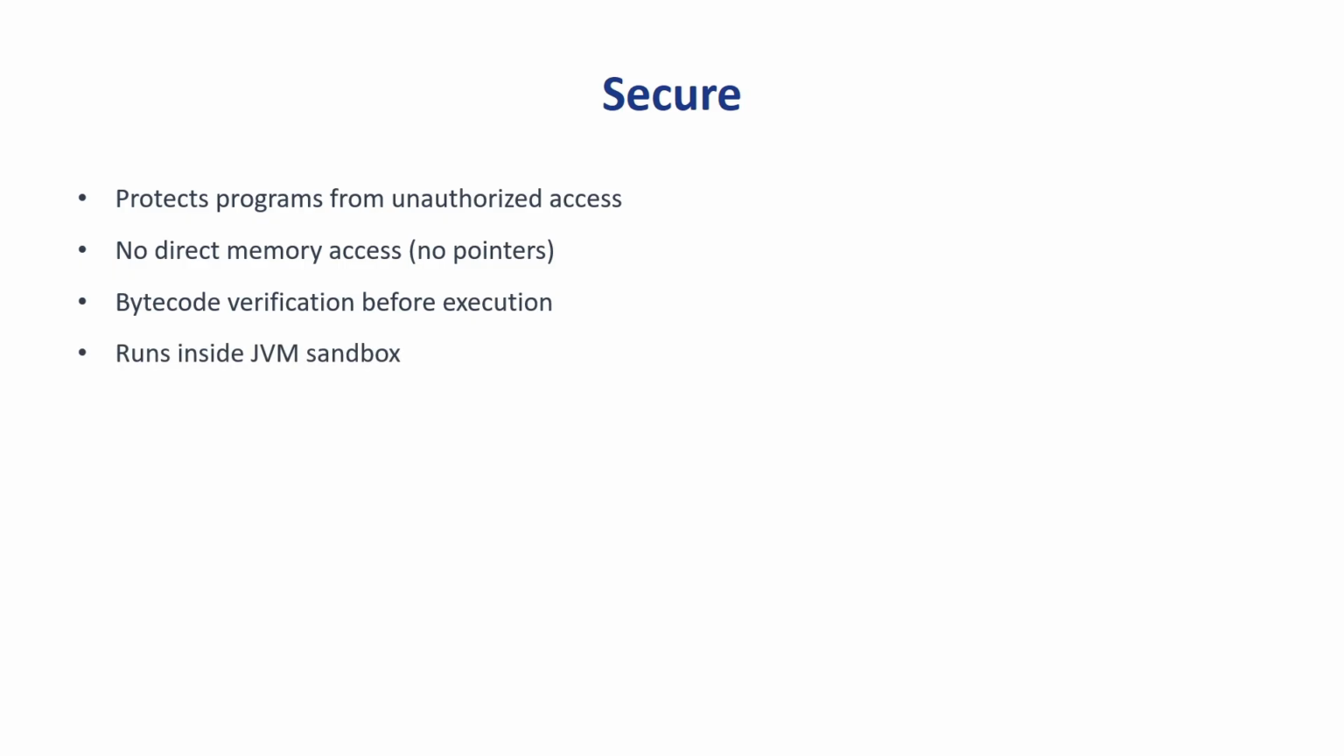Next, it runs in the JVM sandbox. Java programs are run inside a controlled environment called the JVM. This sandbox prevents programs from doing harmful operations on the computer. So a real-world example of security is, while transferring money in a banking application, Java keeps your account data protected from hackers. So the next feature is robust.